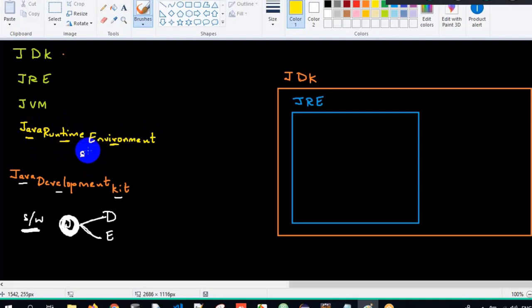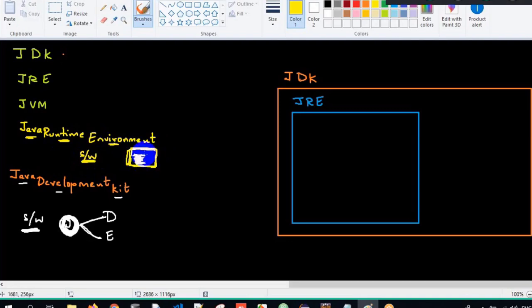Again, Java Runtime Environment is a software. JRE is a software which provides a platform wherein I can execute my Java programs. If you have JDK, Java Development Kit, you can develop and execute. JRE provides a platform only for execution purposes. It's a software which provides a platform only for executing Java programs.